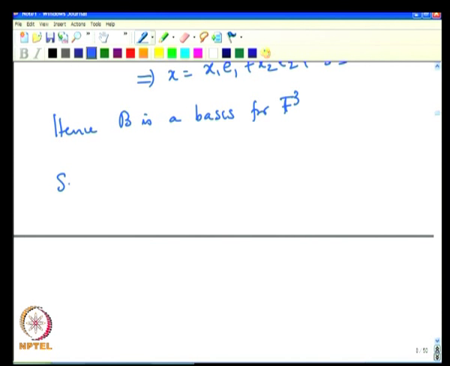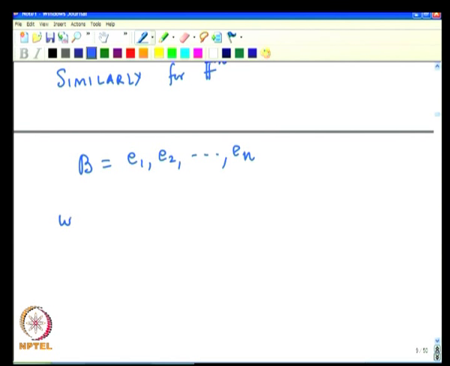Similarly, instead of F3 we can take Fn. For Fn we can take B to be E1, E2, and so on up to En, where Ej is the vector which has all the components 0 except the jth component which is 1.